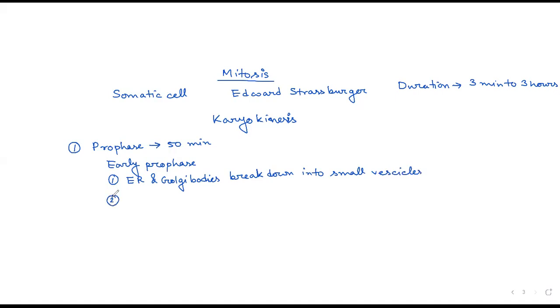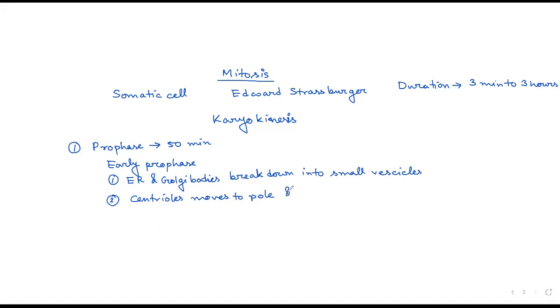Second important thing that takes place is that the centrioles move to the poles. Obviously, these occur where centrioles are present, in plant cells or animal cells? Animal cells. So centrioles in animal cells will move towards the two poles.